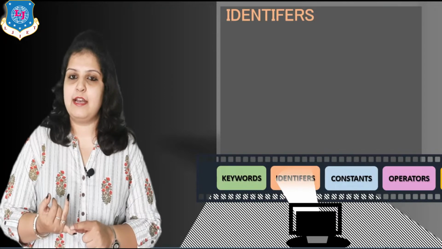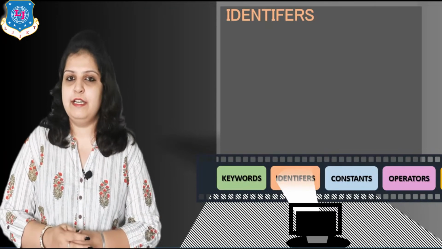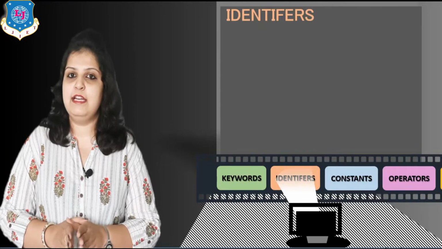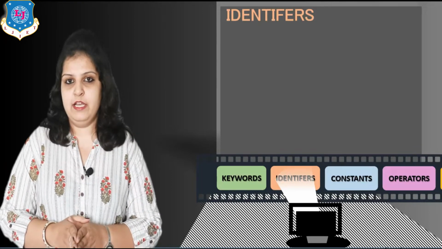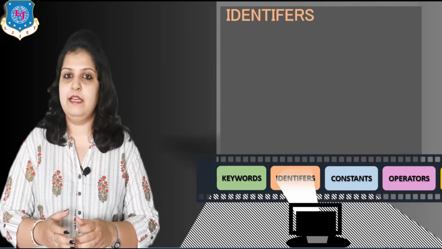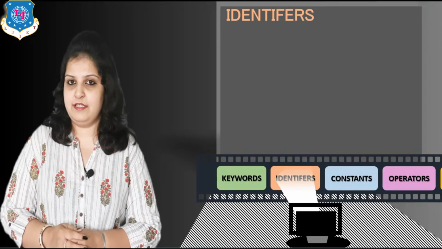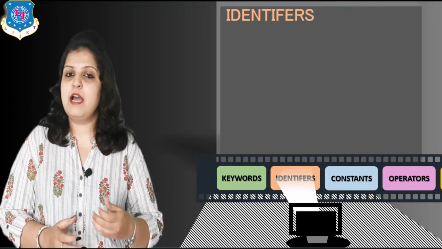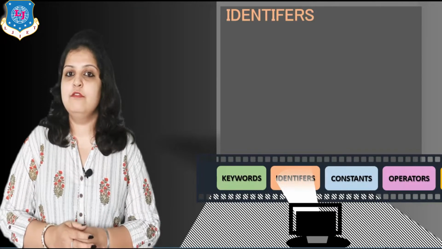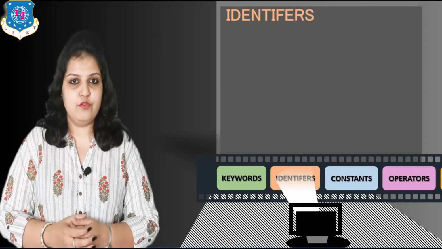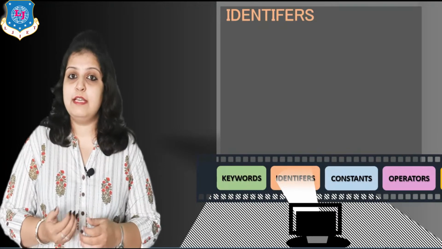So A and R are called identifiers, and these do not have a fixed meaning; these identifiers are not predefined. The user can define them as per his or her choice of name, but we have to remember some rules. We can define them by our own choice, but by following some rules.